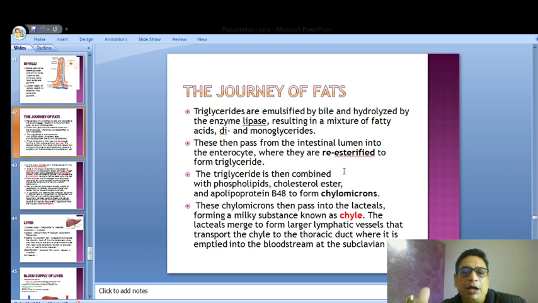But these then pass from the intestinal lumen into the enterocyte. So the fat particles, the fatty acids, glycerol, these move from the intestinal lumen into the enterocyte, or cell of the intestine, where they are re-esterified to form triglyceride. So again, they are esterified.